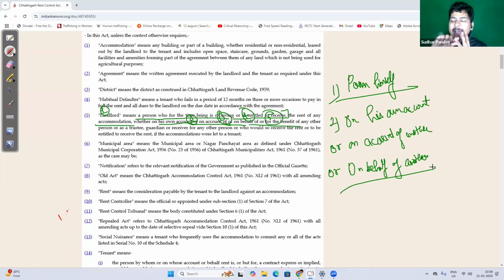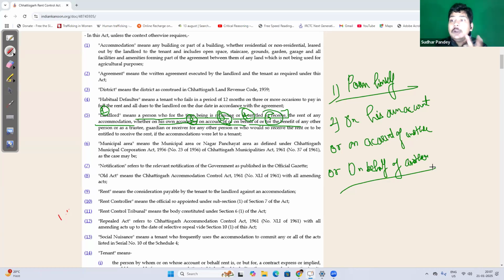Thirdly, I have appointed someone to collect rent on my behalf as a trustee. So that trustee is also landlord. I am landlord, but along with me, that trustee is also landlord. He shall also enjoy all the rights and liabilities as a landlord under the CG Rent Control Act.